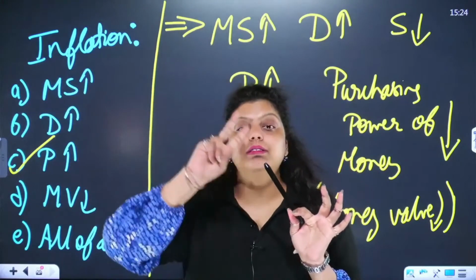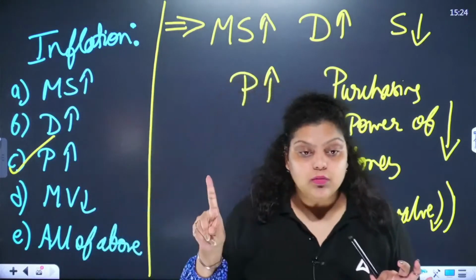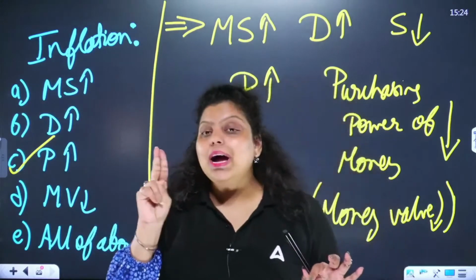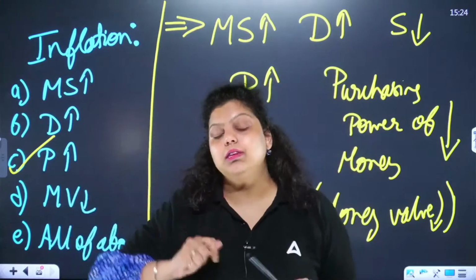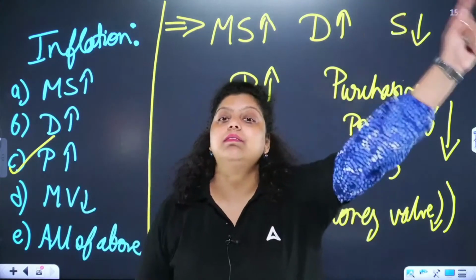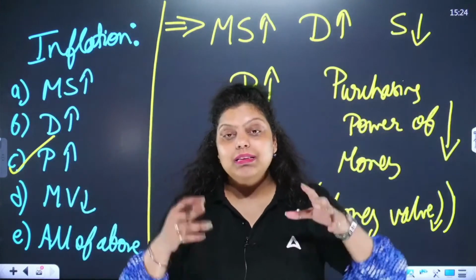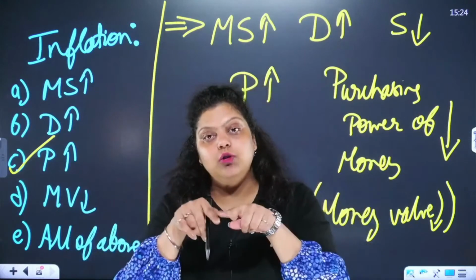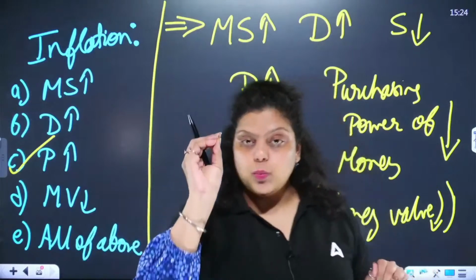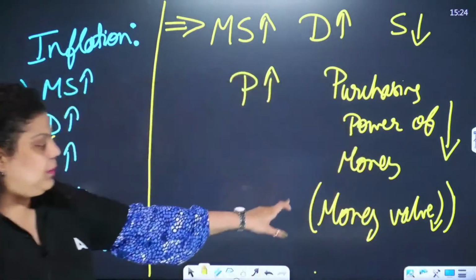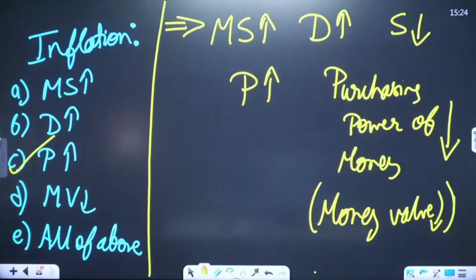So I used to purchase 2 commodities, now I am purchasing 1. It means the 200 rupee note which I have now has less capacity to purchase goods and services compared to what I used to have. The purchasing value of the 200 rupee note has decreased because the prices increased. So whenever there is inflation, the money value of the currency will definitely decrease.